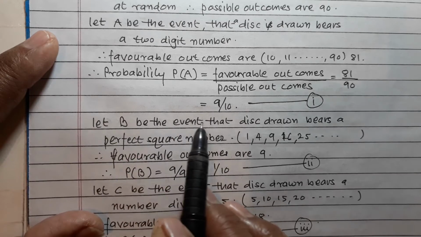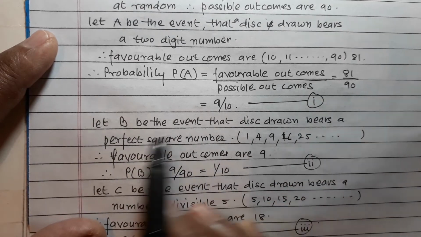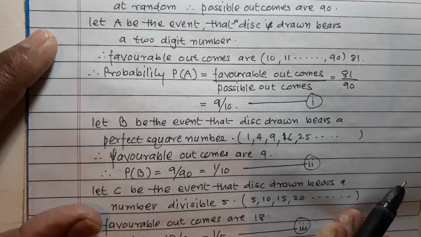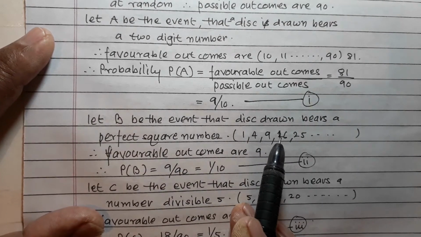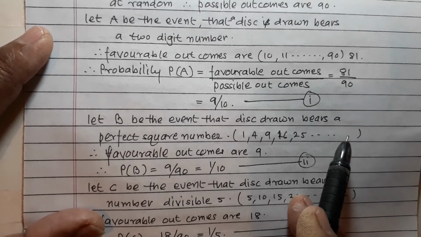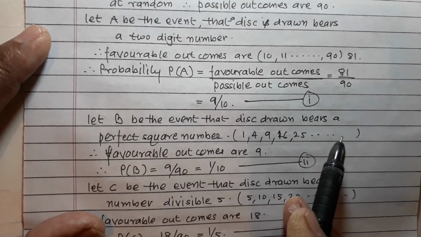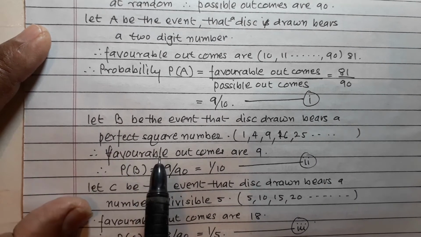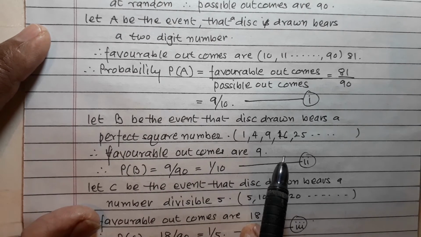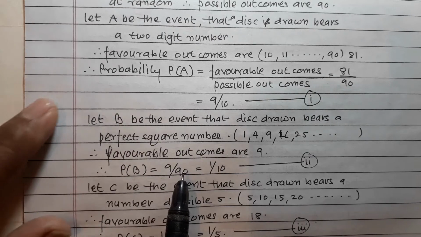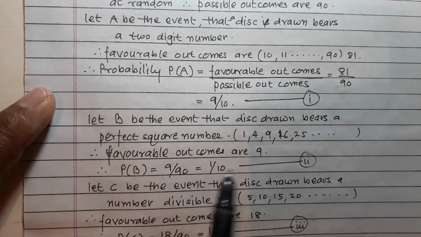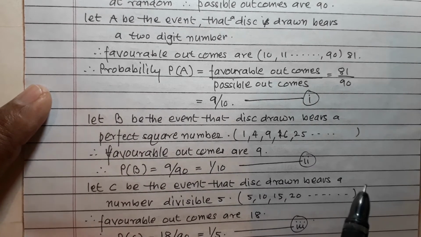Let B be the event that the disc drawn bears a perfect square number. So 1, 4, 9, 16, 25 and so on. These are all perfect squares and therefore favorable outcomes are 9, and hence P(B) is equal to 9 upon 90, which is equal to 1 upon 10. Answer number 2.